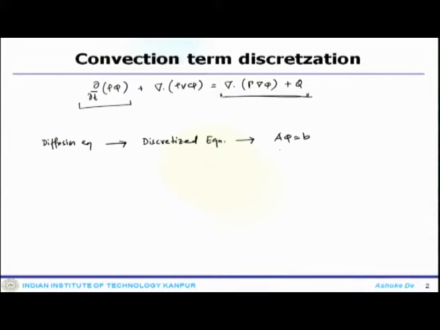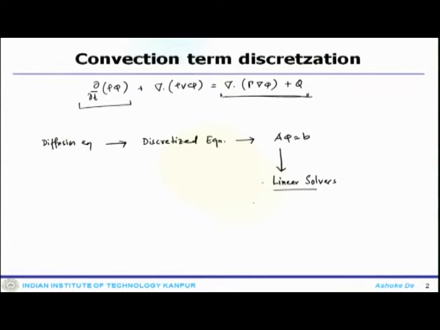Once we got that, we discussed linear solvers and the different solution patterns which can get you the solution.